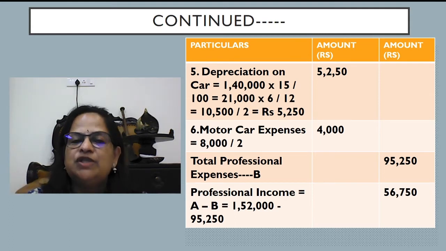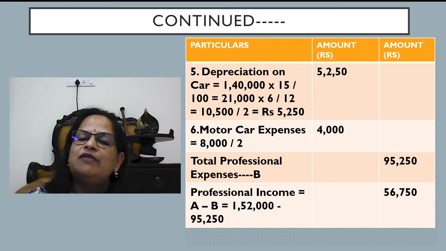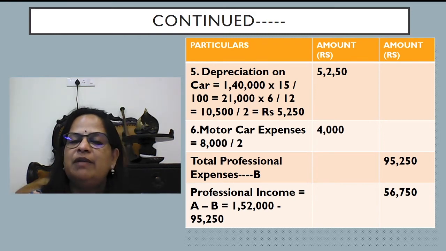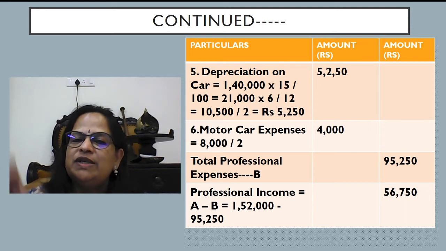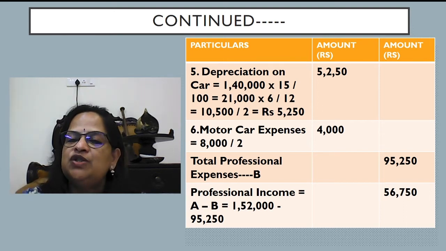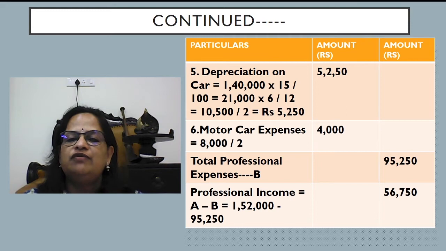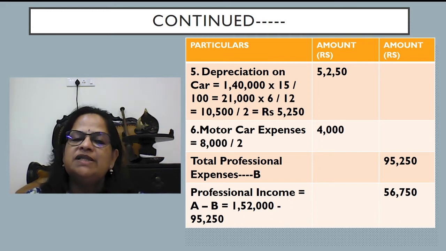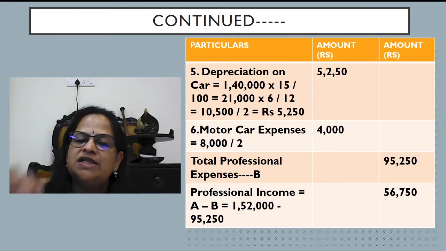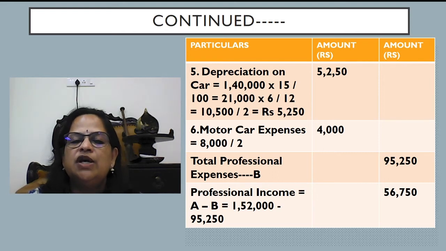Now car expenses: 50% is for personal use. So 8,000 divided by 2, 4,000 can be allowed. Total professional expenses, take the total of all the expenses, you will get 95,250. Now professional income is A minus B, professional receipts minus professional expenses. You will get 56,750. That is how you calculate.